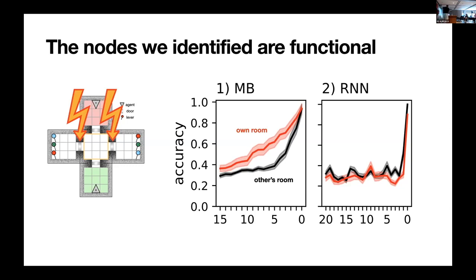The performance that you have on your own room color is the red performance, and you see that it's much better than the performance that you have on the theory of mind, or the other agent's color. That's the black line. That works for Markov brains quite well. Again, that doesn't work for recurrent neural networks. First of all, because if you put random numbers into states, you mess up their performance much more significantly than in Markov brains. And secondly, again, because of the distributed representations in recurrent neural networks, it doesn't matter which of those nodes you hit, you pretty much destroy the entire thing. So unfortunately, that didn't work for recurrent neural networks, but in Markov brains quite nicely.